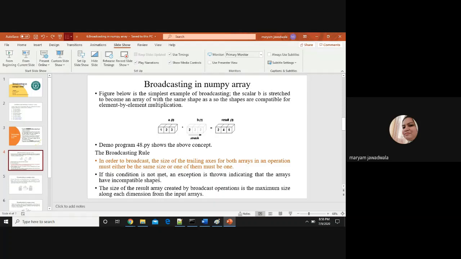And if this condition is not met, then the system will give us an error, right? And the size of the resulting array created by the broadcast operation is the maximum size along each dimension from the input arrays, right? We'll explain this point using one example. Till now, if you are not able to understand broadcasting, then it is fine. We'll take some more examples to explain broadcasting.